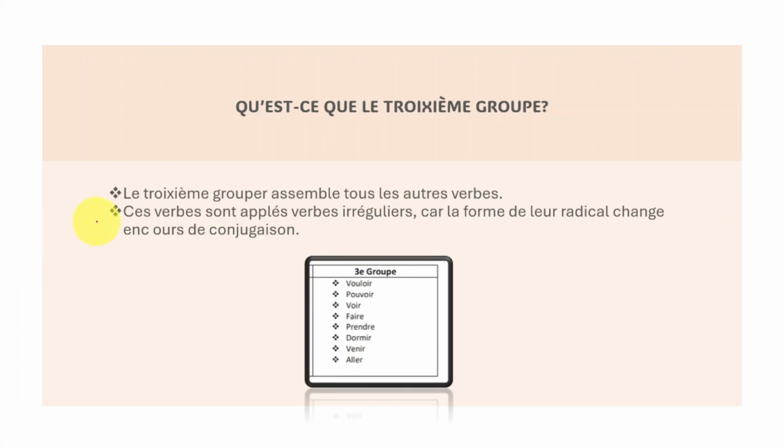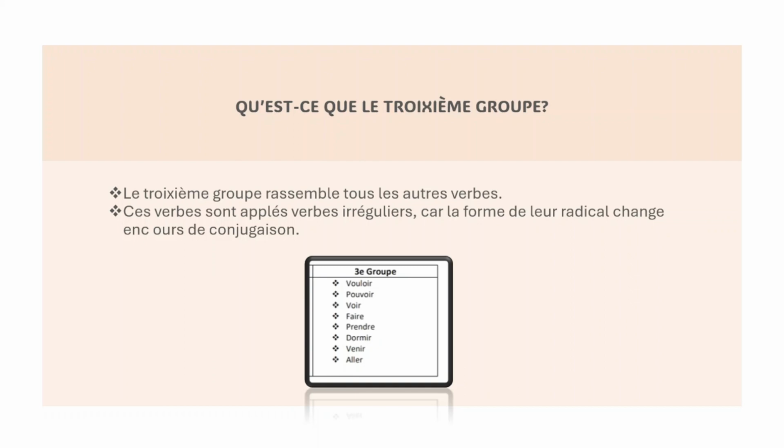So le troisième groupe. So here we're gonna fix that one. Le troisième groupe rassemble tous les autres verbes.